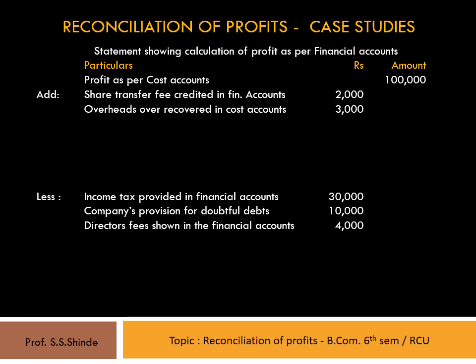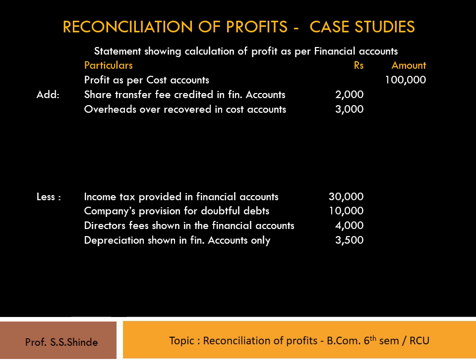The next transaction is depreciation charged only in financial accounts, rupees 3,500. This provision leads to more profit as per cost accounts and less profit as per financial accounts because provision is made only in financial accounts. Therefore, the amount should be deducted from cost account profit and shown as depreciation shown in financial accounts only under the less items, that is 3,500 in the inner column.